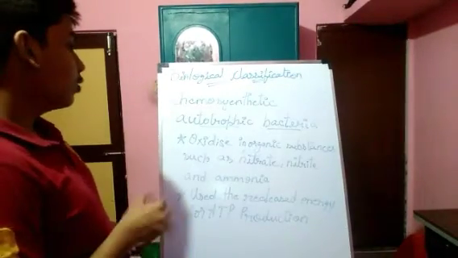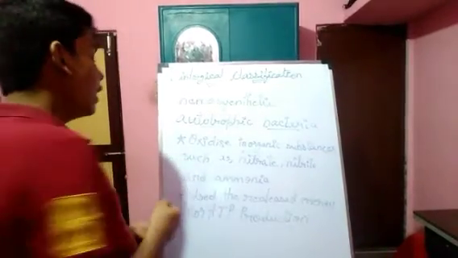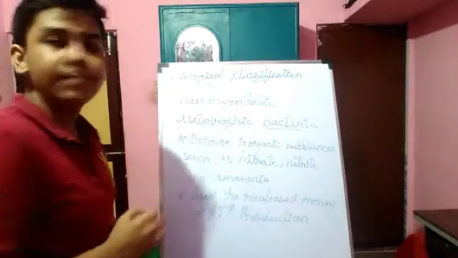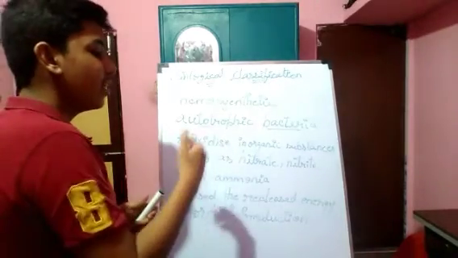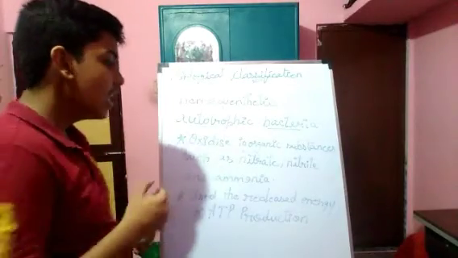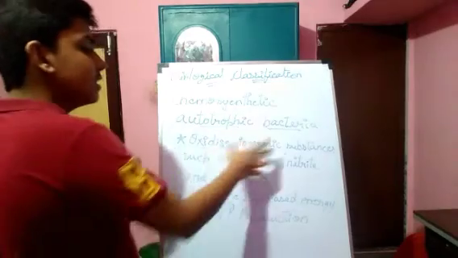We are going to talk about chemosynthetic autotrophic bacteria, in which the first point is that they oxidize inorganic substances such as nitrate, nitrite, and ammonia. Oxidize means they give off these inorganic substances.